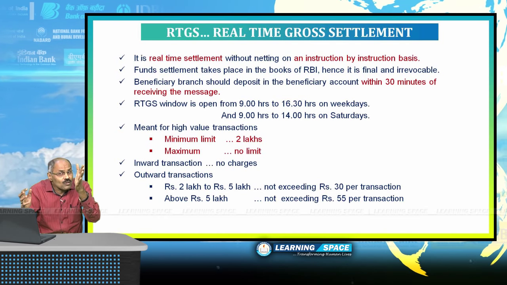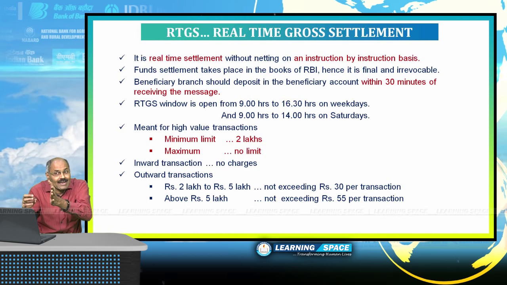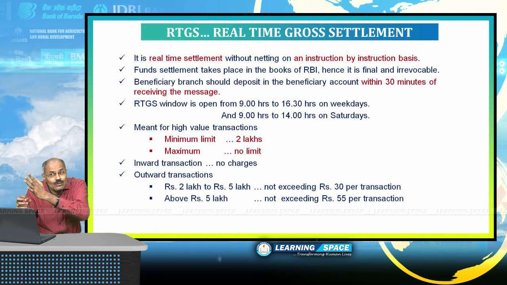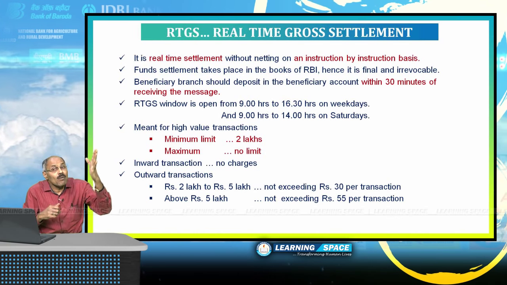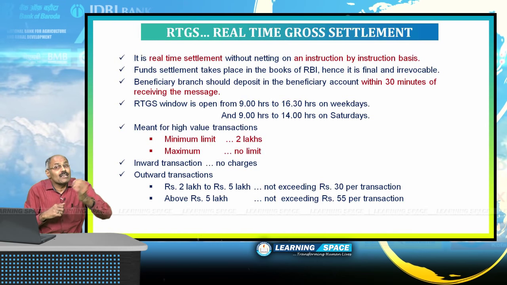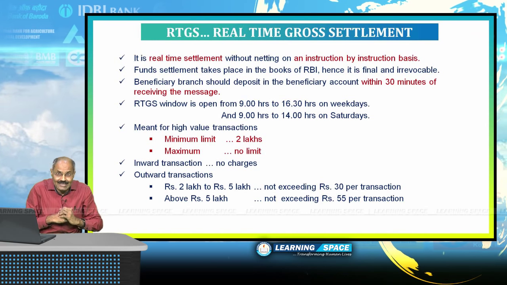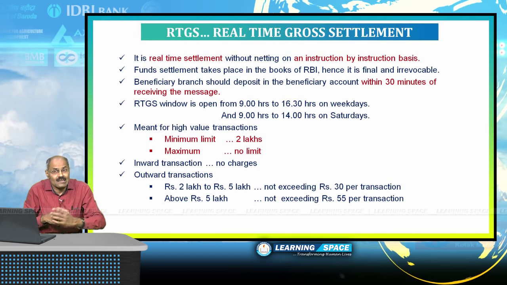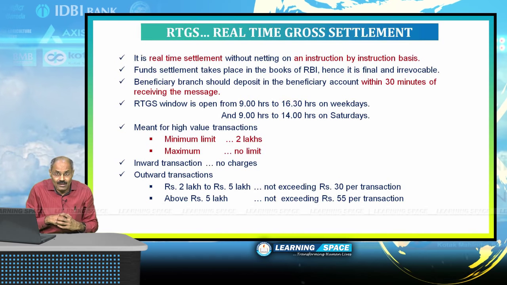If the amount to be sent is rupees 2 lakh to 5 lakh, it is not exceeding rupees 30 per transaction. If the amount is more than rupees 5 lakhs, it should not exceed 55 rupees per transaction. These are the transaction charges as per RBI circular.